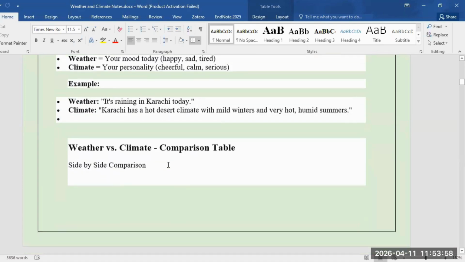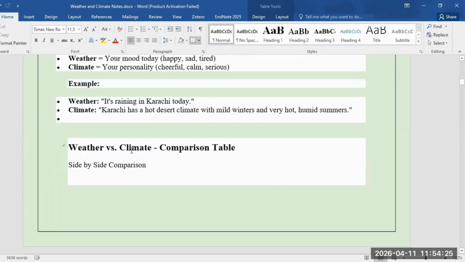In the perspective of weather, we can say it's raining in Karachi today, and normally it is sunny. But climate is Karachi as a hot desert climate with mild winters, meaning very low winters, and very hot, humid summers. So this would be the definition of the climate.